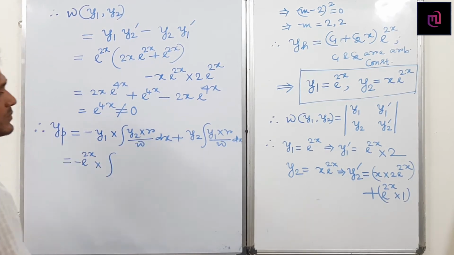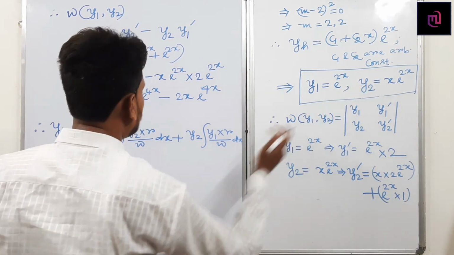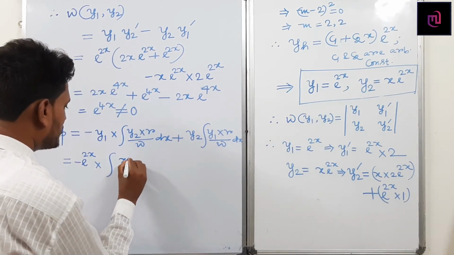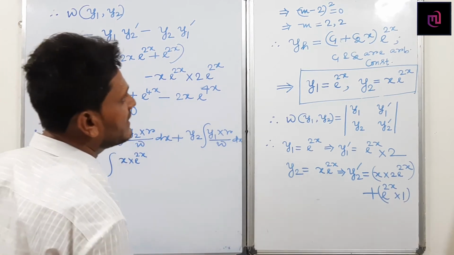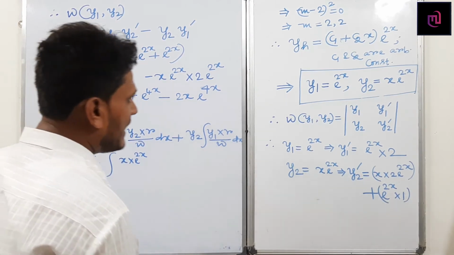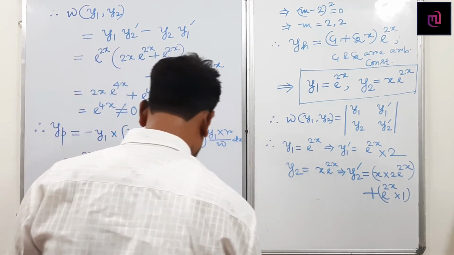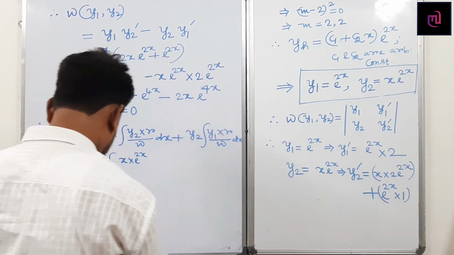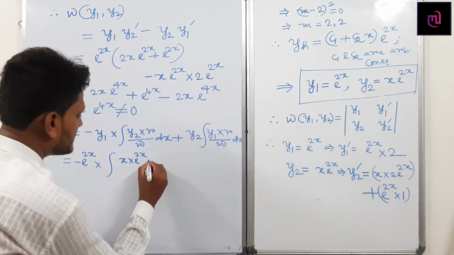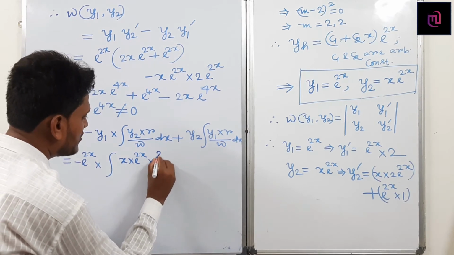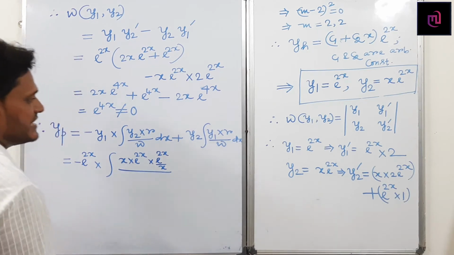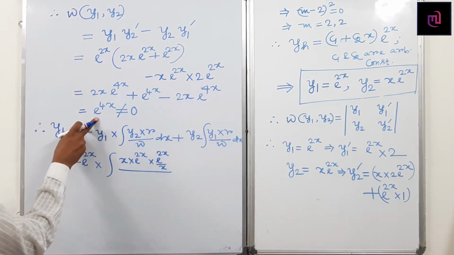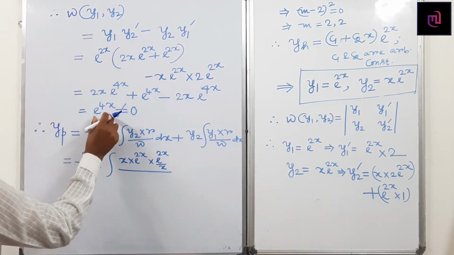What is y2? y2 is x into e to the power 2x. What is r? r is the right hand side of the given equation, e to the power 2x by x, divided by the Wronskian. I have already calculated the Wronskian of y1, y2, it becomes e to the power 4x.